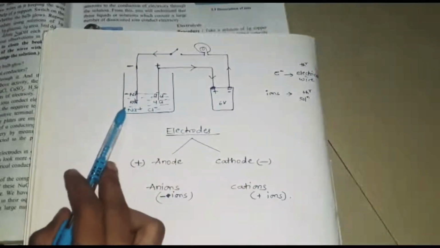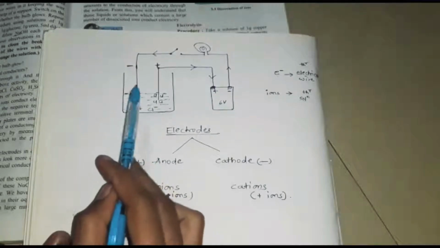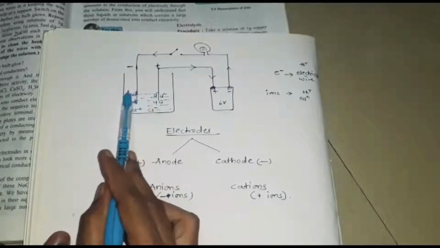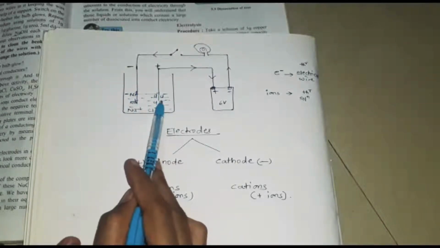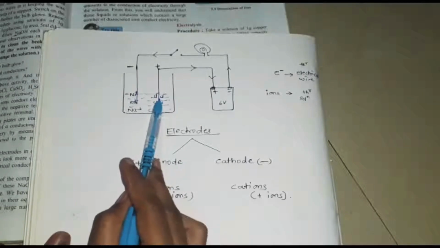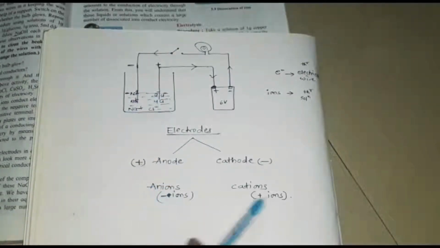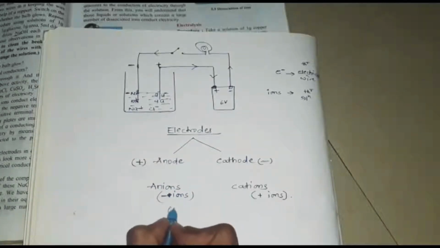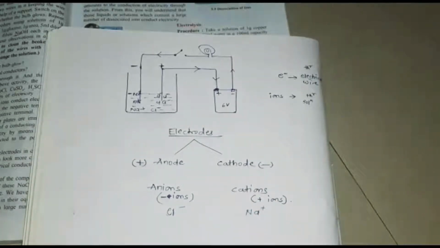As we know, the respective ions formed are Na+ and Cl- ions. The positive ion is known as cation, and the negative ion is known as anion. So next topic is anion and cation. Here anions are chloride ions and cations are sodium ions.